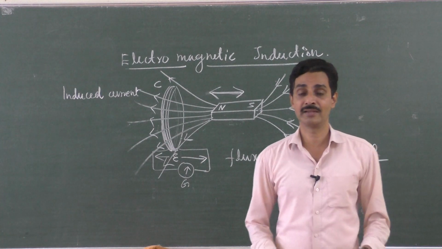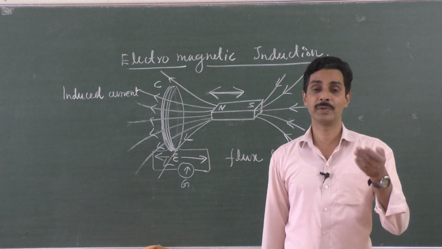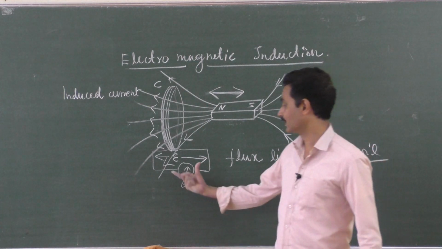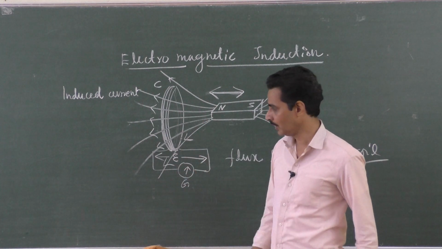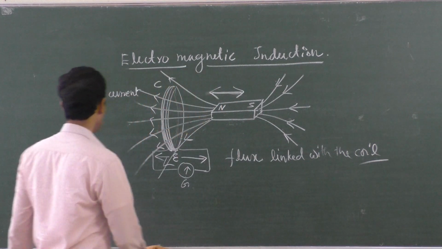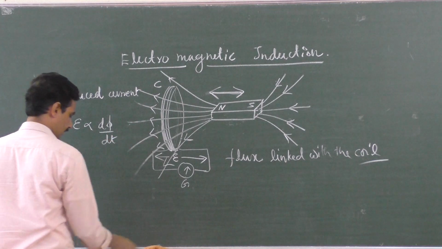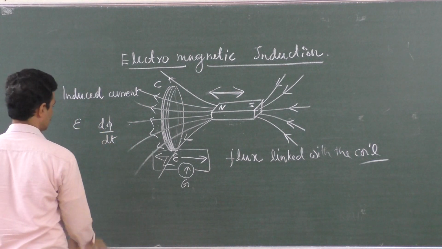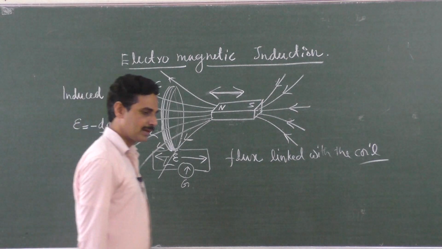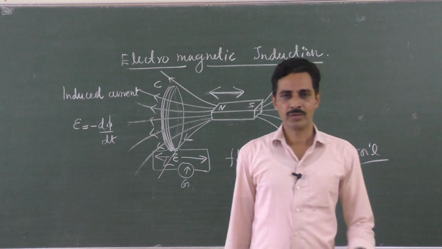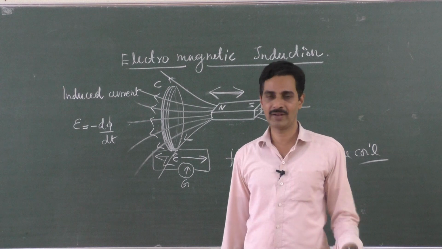So the rate of change of magnetic flux linked with the coil is directly proportional to the induced EMF generated across the coil. Without this EMF, no current can flow, so there should be an EMF also. So induced EMF in a coil is directly proportional to the rate of change of magnetic flux, or you can write it as induced EMF is equal to minus d phi by dt. There is no constant of proportionality, it is 1. Why minus? That we will see later. So induced EMF through any coil is equal to the rate of change of magnetic flux. This is Faraday's law.